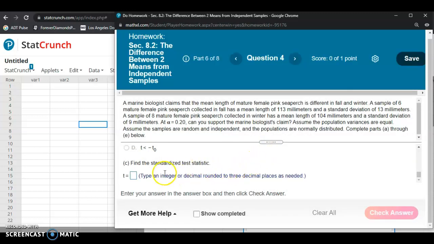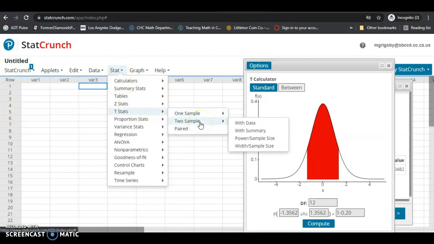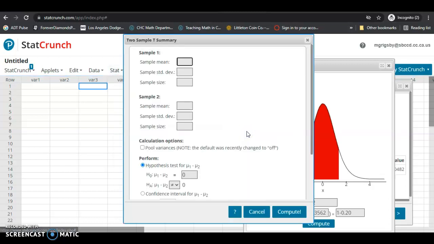Next it's going to ask you to find the standardized test statistic. This is where you're going to take the information from the problem and enter it into StatCrunch. So we're going to go to T-stats, two-sample. The tests we do in this section are called two-sample t-tests, since we're dealing with two samples and comparing the two means from the populations. So, two-sample t-test, and we have a summary of the data rather than the actual data. I'm going to enter the information off camera.